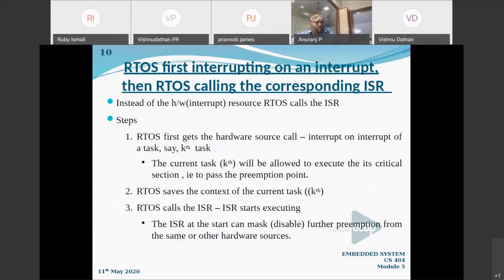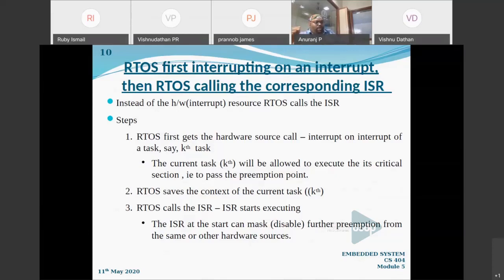Okay. And if an interrupt comes, in the first case, the interrupt service routine is about to start. Immediately after getting the ISR enter message, the operating system is going to block the current process, and it is to be saved.